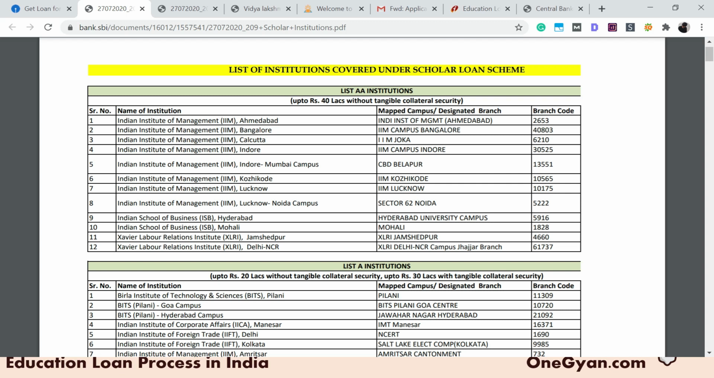Because say for example, if you go and try to take a loan for any mediocre private university or private college, in that case the bank will cap the maximum loan that you get to 7.5 lakhs. Post that, they'll ask you for a collateral, which not everyone has. But if you are studying in a premier institution of the country, be it an IIM or an IIT, in that case getting an education loan becomes a little bit easier.